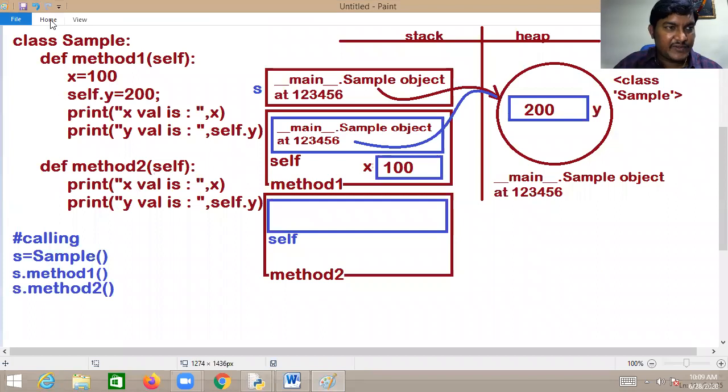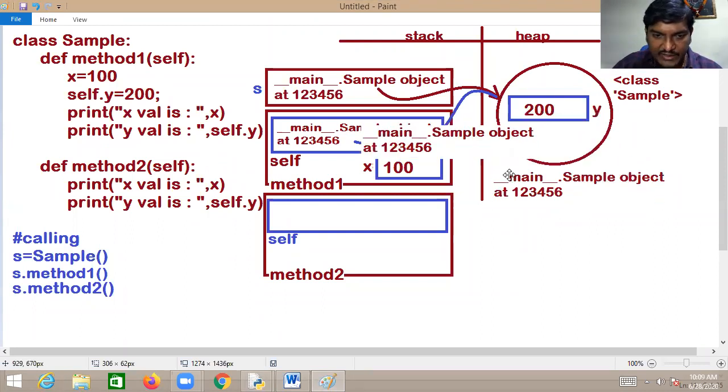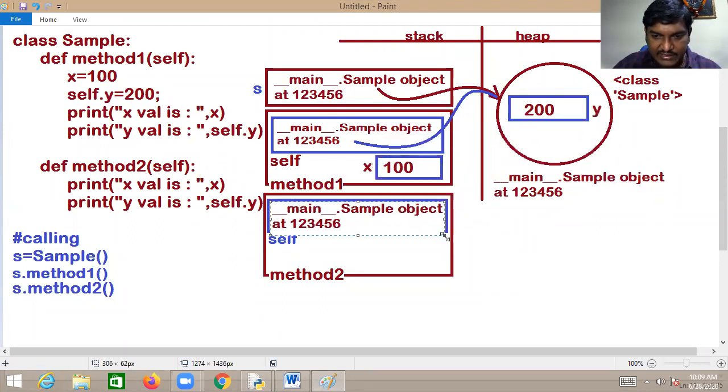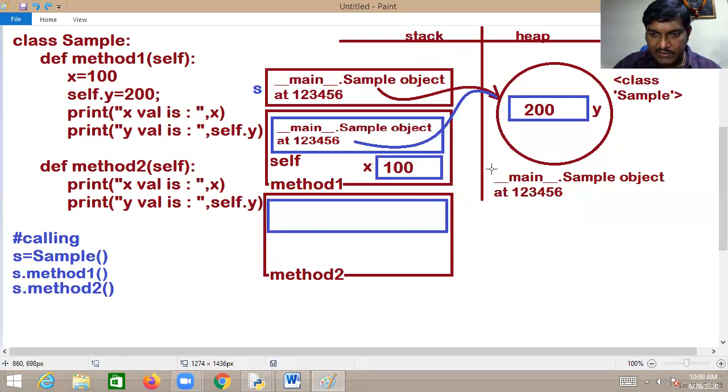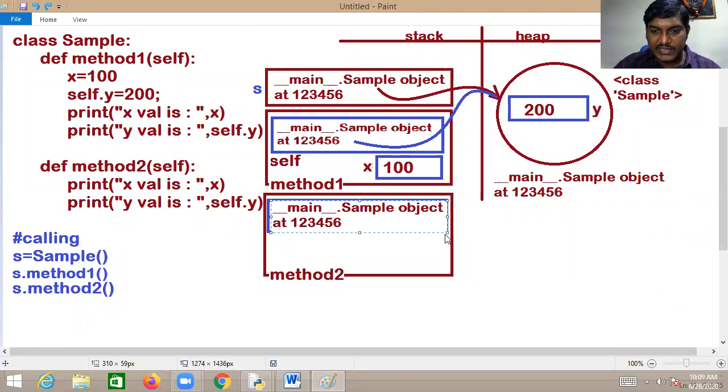Now the self is referred to what? Self is also referred to the same thing. This is what exactly happened, ladies and gentlemen. Now self refers to the same object that you have found. Guys, I'm personally requesting you to understand this, it is very important so that you get more clarity. Sir, but this is also referred to what? In fact, this is also the sample object only.